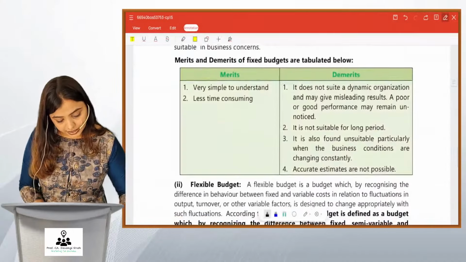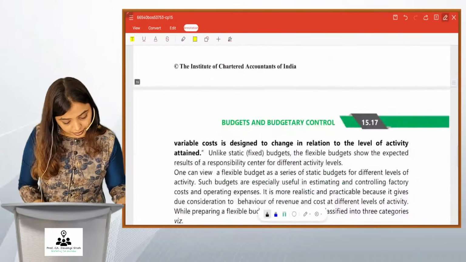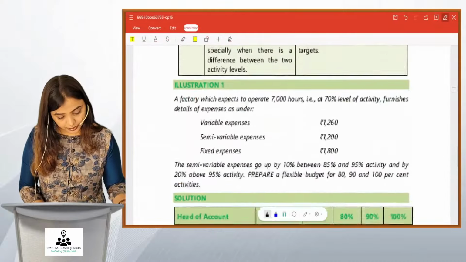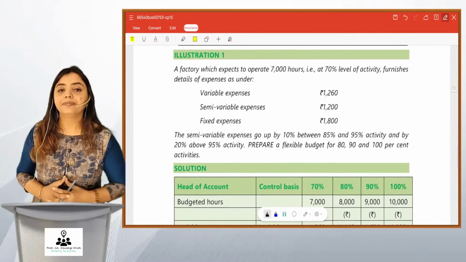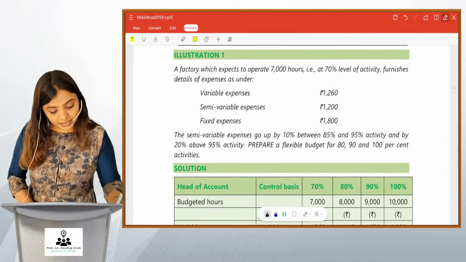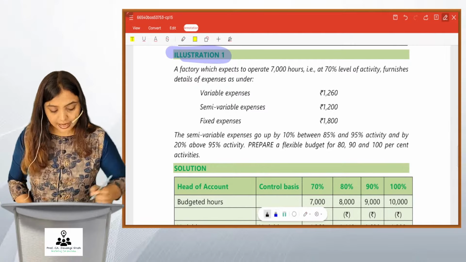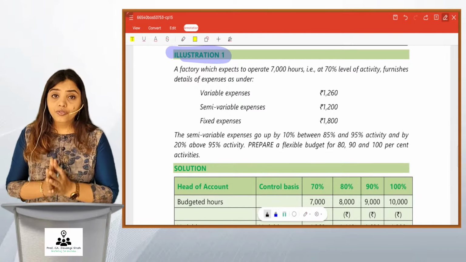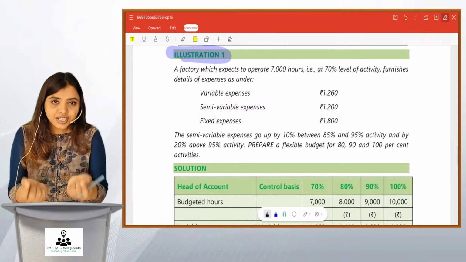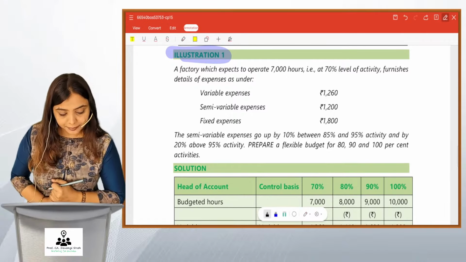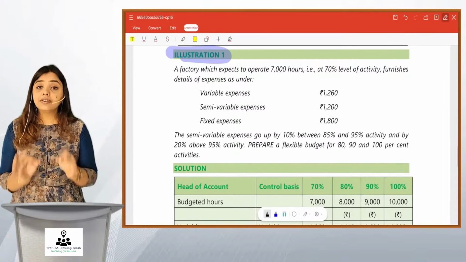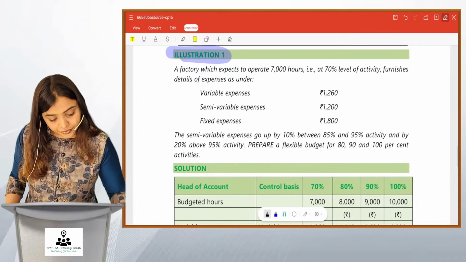This is your flexible budget, friends, and we have a sum for it. Yes, go to illustration number 1. This is the first sum of the budgets chapter, and it is based on flexible budget. Now this sum would be very simple because you have just learned the behavior of cost. Let's do it quickly. A factory which expects to operate at 7,000 hours at 70% level of activity furnishes details